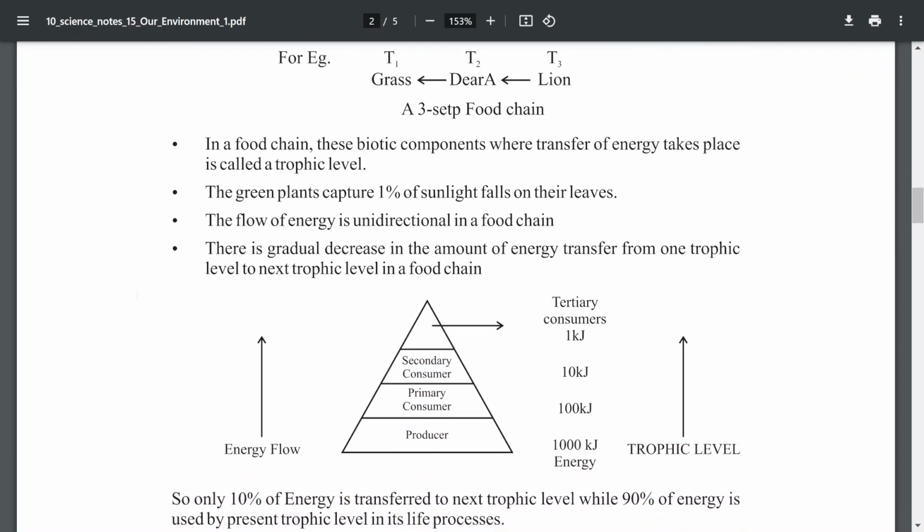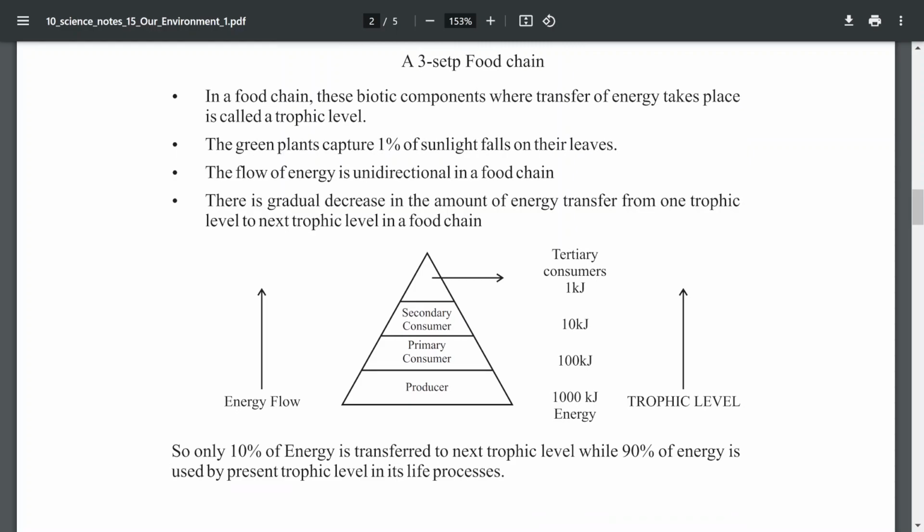So you can see the food chain here. There is a gradual decrease in the amount of energy transferred from one trophic level to the next trophic level in a food chain. How? You can see here 1000 kilojoules are there. At the next trophic level it is reduced to 10%, and 100 kilojoules are there. Next 10 kilojoules, next 1 kilojoule. This gradual decrease is due to energy flow. The energy flow is unidirectional, it cannot be bidirectional. It takes place in only one direction. So this law is called the 10% law.